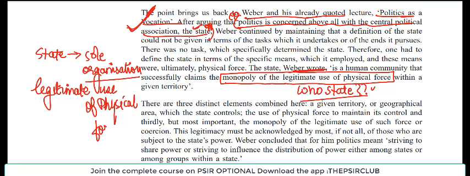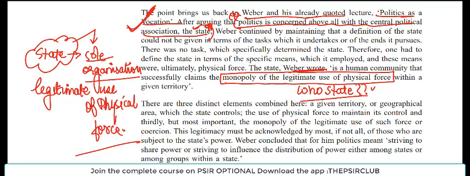फिजिकल फोर्स मतलब डंडा, ठीक है. State is the sole organization. अब आप समझ रहे हो कितना ज़्यादा ये पावरफुल ऑर्गेनाइजेशन है, राइट. It only has the power, it only has the legal power to use force against anyone, right.